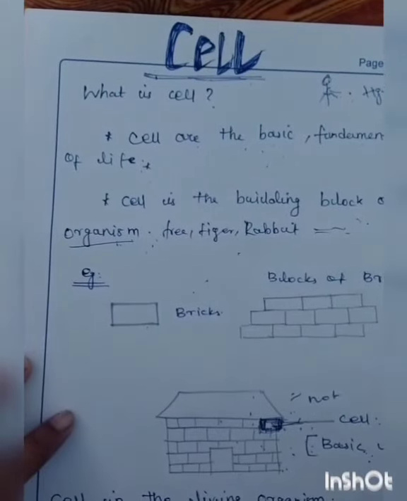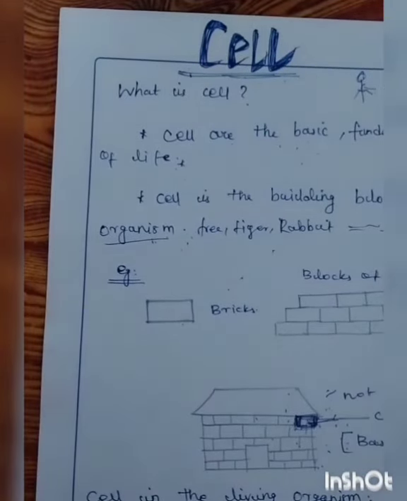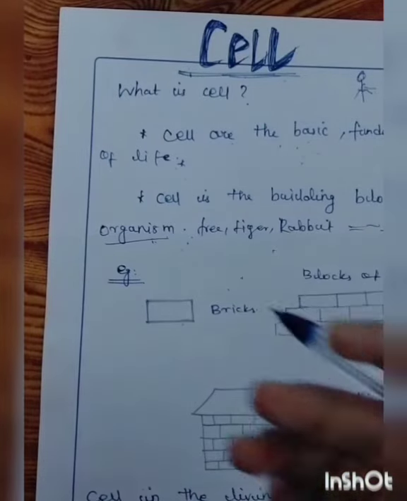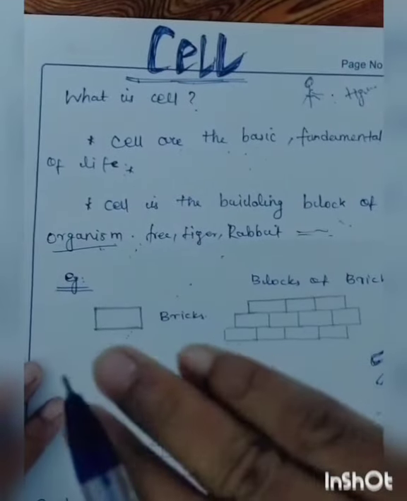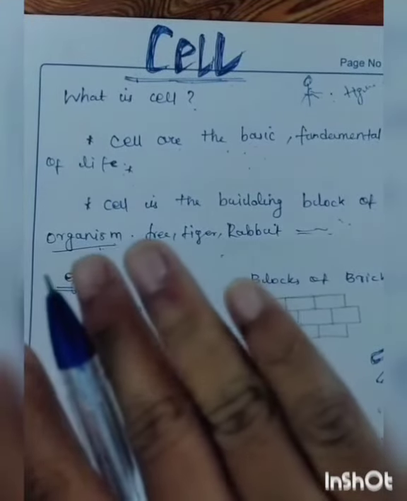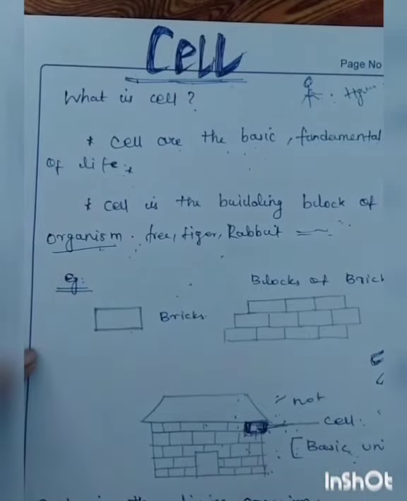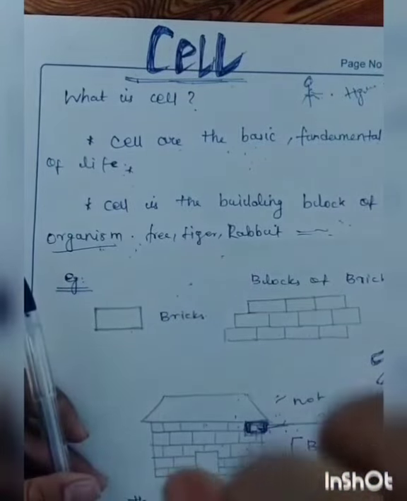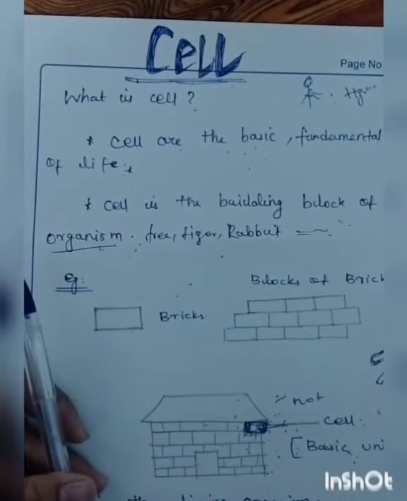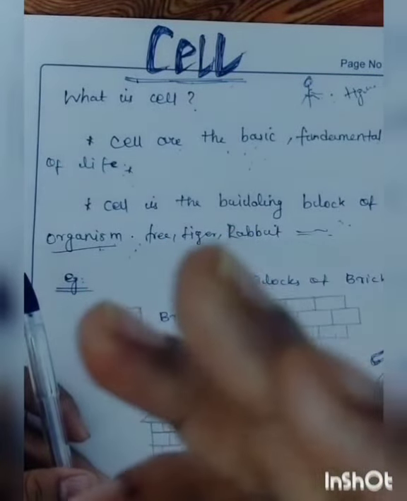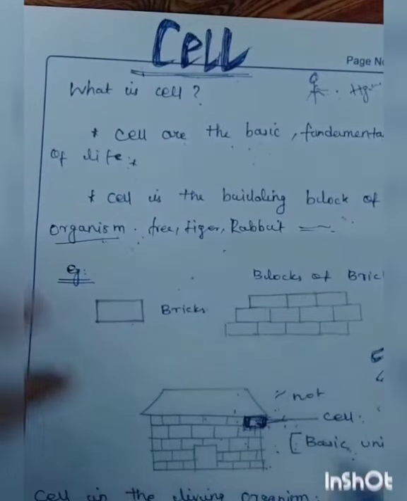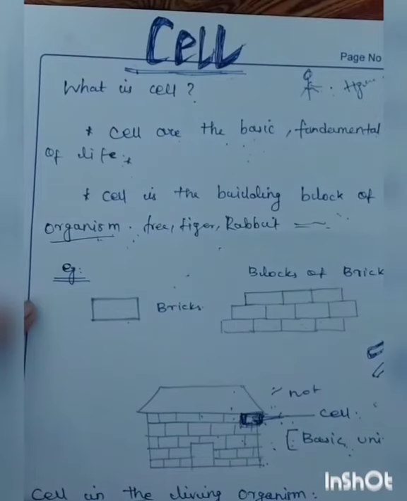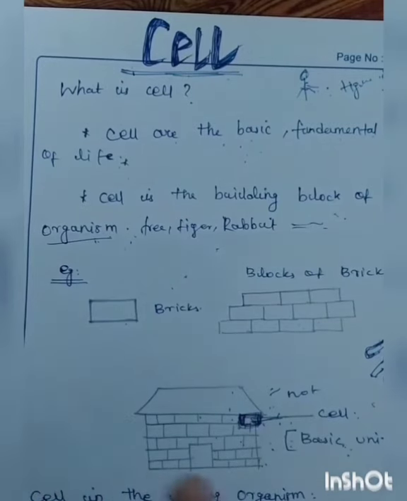Cells are used for giving structure. For example, we have a hand, and it has structure. Cells give structure to the body. Then the functioning: see, my finger is functioning. We can walk, we can run, I can fold. The function given to the body is by the cell. So cells give both functional and structural things to the body.